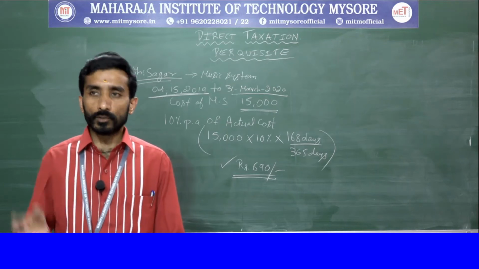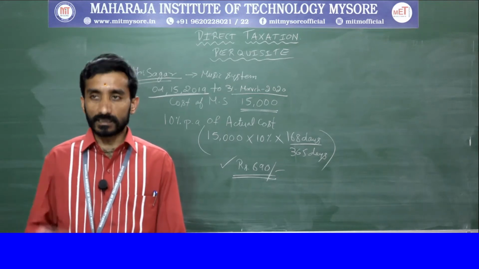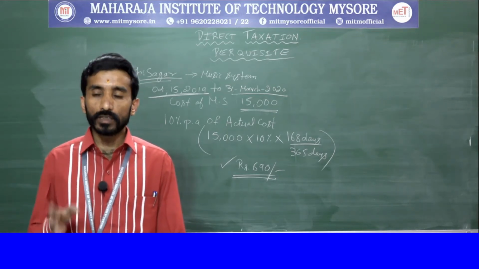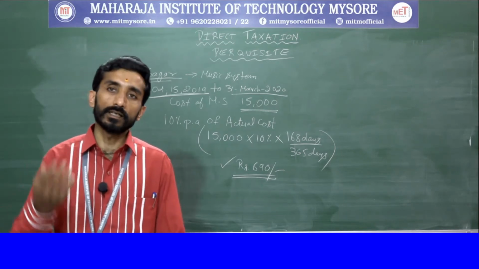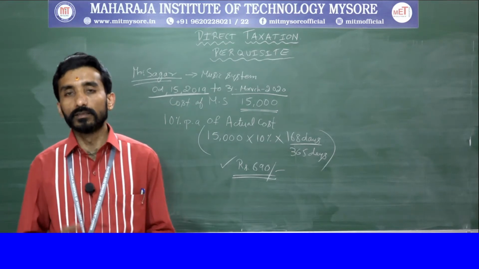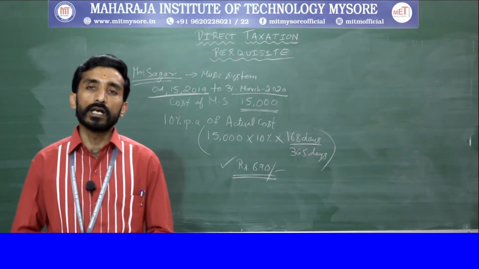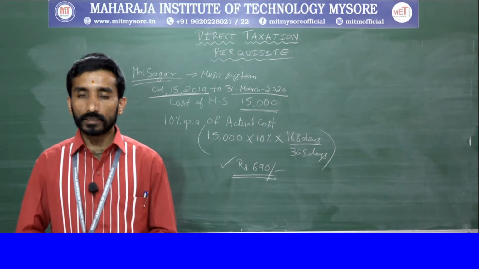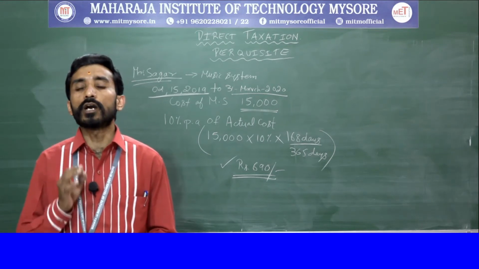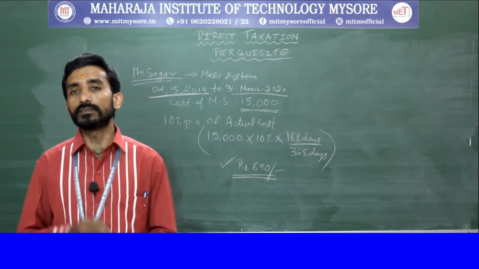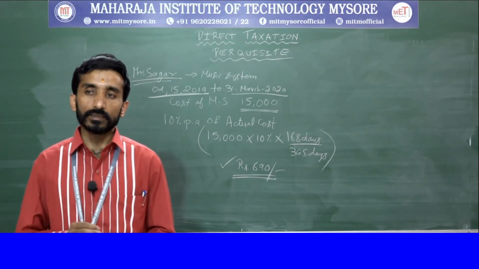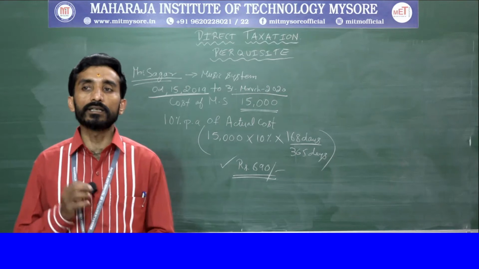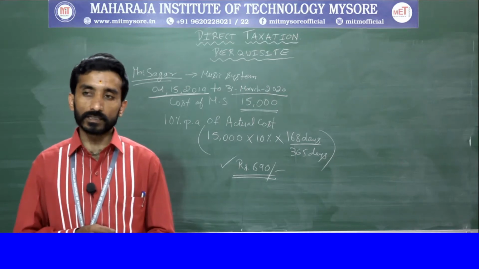Clear? One more thing, any other assets apart from these two, if sold by the employer to the employee, then again actual cost to the employer, 10% normal wear and tear need to be considered, that is on actual cost method, which is also said as straight line method. Clear?